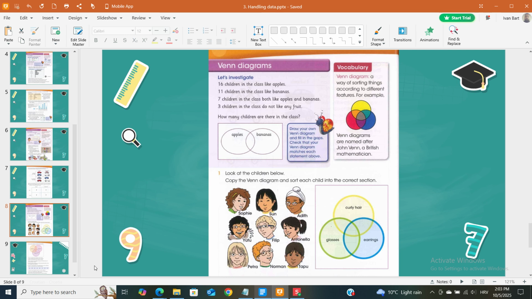Vocabulary. Venn diagram: a way of sorting things according to different features. Venn diagrams are named after John Venn, a British mathematician.